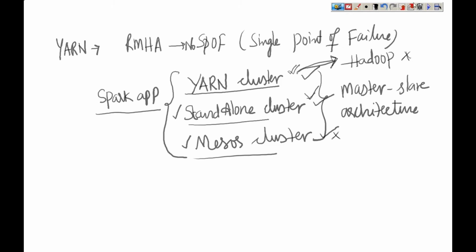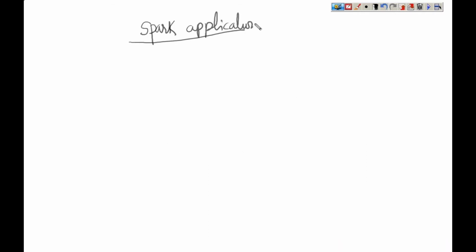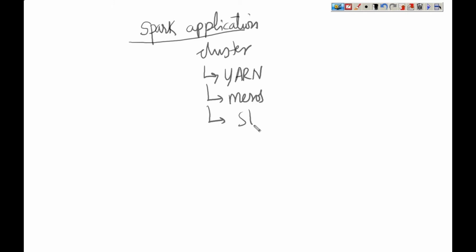Right. Next, the final conclusion I can make is that a Spark application can be submitted to a cluster. So what type of cluster? Either a YARN cluster or a Mesos cluster or a standalone cluster.